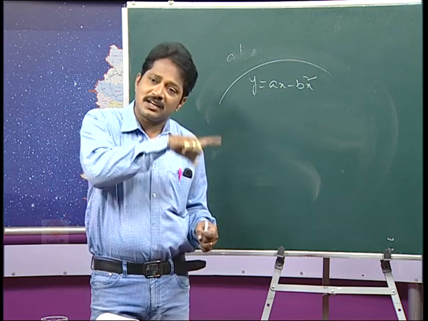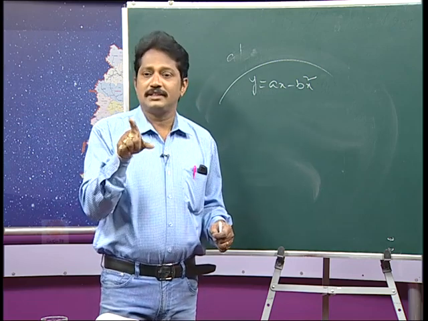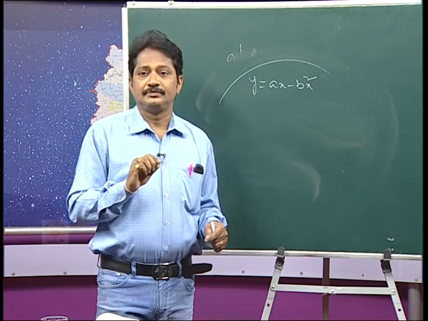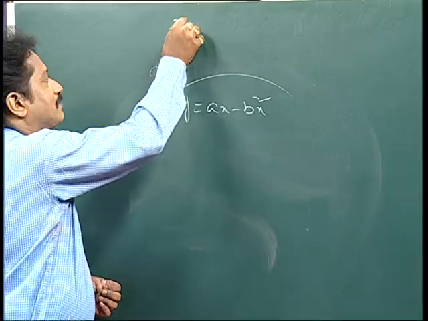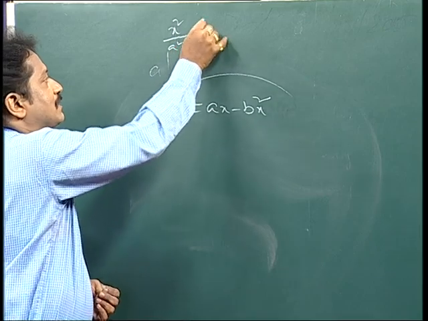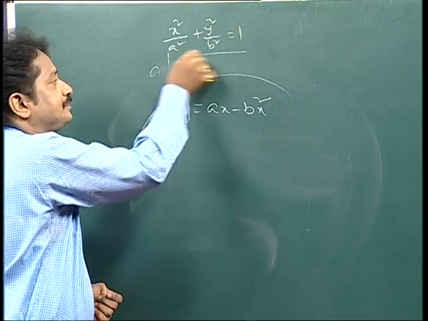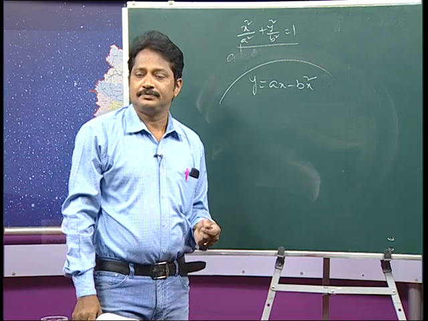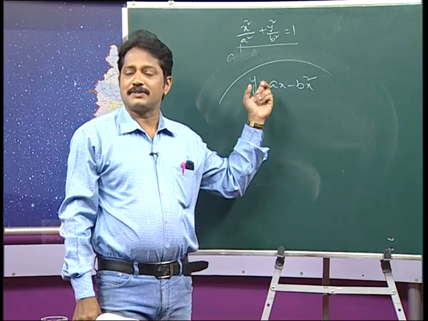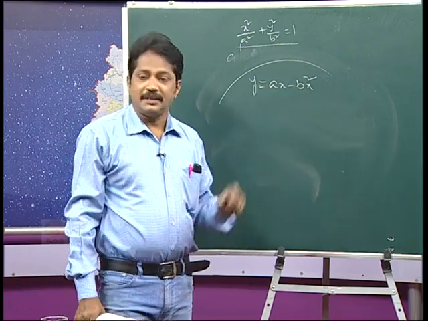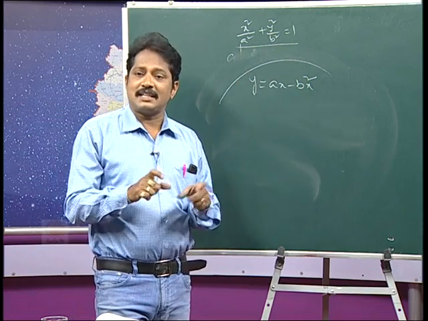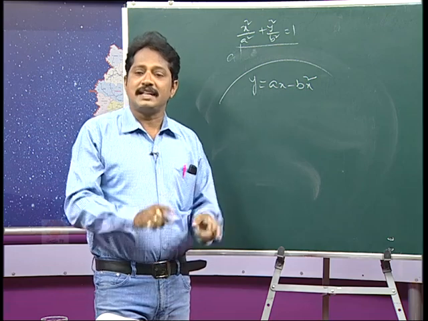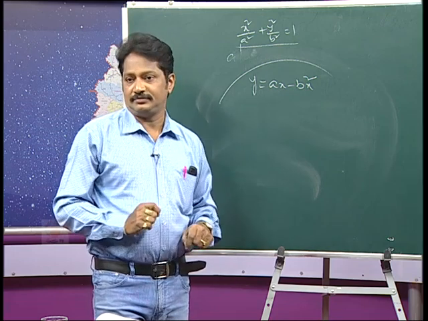So the electrons revolve around the nucleus in an elliptical orbit. Elliptical orbit means x square by a square plus y square by b square equal to 1. It is an ellipse, correct. When a is equal to b, the minor axis and major axis lengths are equal, and this ellipse will become a circle, clear.